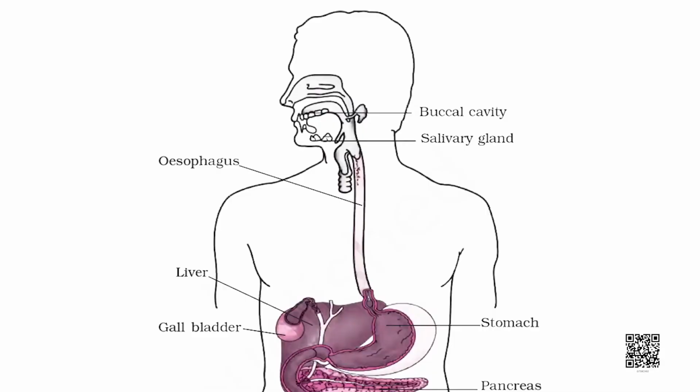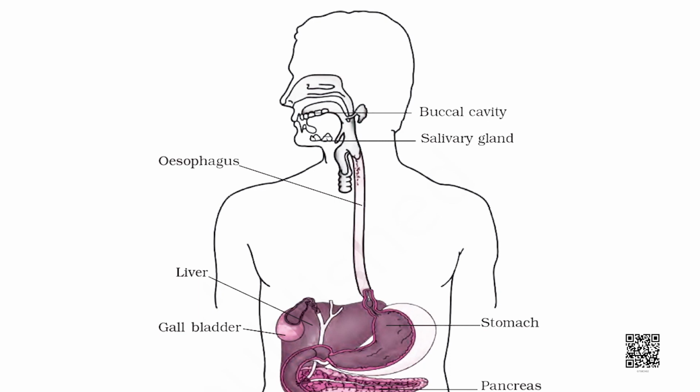You can notice the difference in the following picture. We can define the alimentary canal as a continuous tube starting from the mouth to the anus, facilitating the digestion process, whereas the digestive system includes the alimentary canal and the accessory organs and glands.